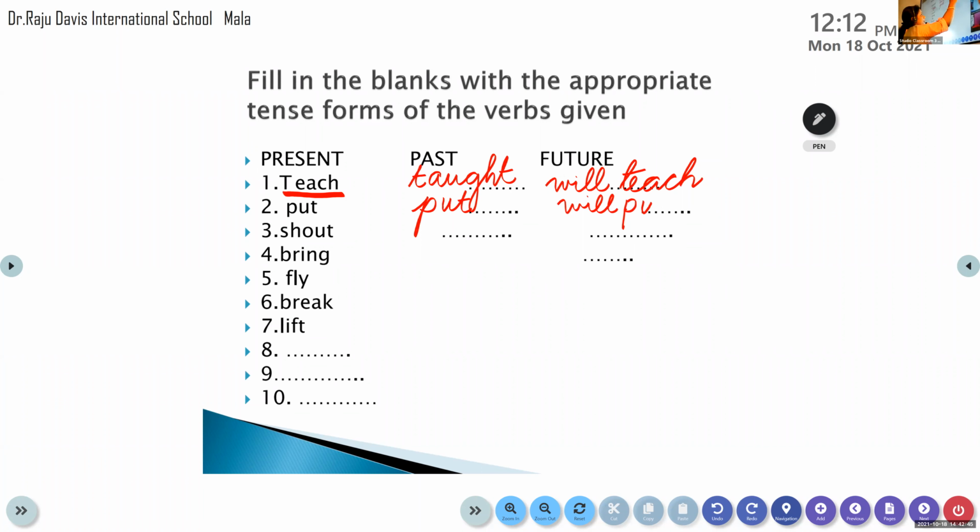Others, do you want to try? Yes, Joanne, come on. Shout. Others, please do write it. Shout, what's the past tense form? Shouted, very good. Your answer is right. S-H-O-U-T-E-D, shouted. And the future tense form of it is will shout. All of you please write it neatly in your workbook, in the space provided for you.